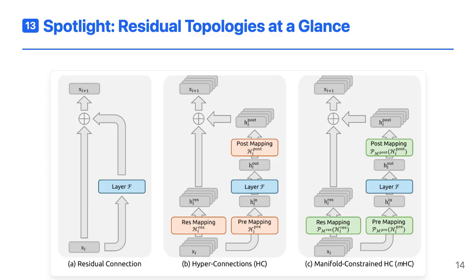It's helpful to visually contrast the 3 residual paradigms. Standard residual connections simply add the layer output to the input, preserving a clean identity path. Hyperconnections expand this into multiple residual streams, with learnable pre, post, and residual mappings, greatly enriching the topology but losing identity structure. Manifold-constrained hyperconnections keep the multi-stream design, yet project the residual mixing onto a stable manifold. This gives you the best of both worlds, richer connectivity with identity-like behavior across depth.